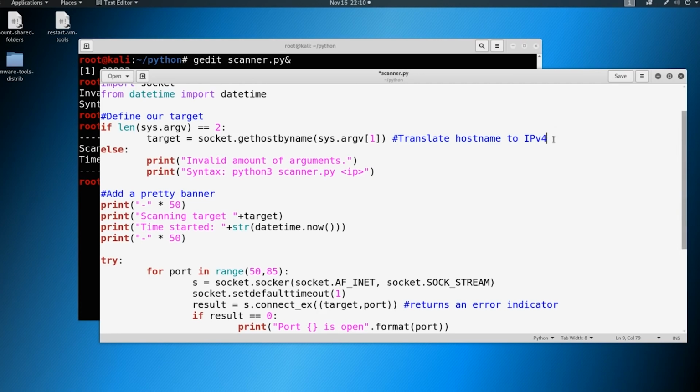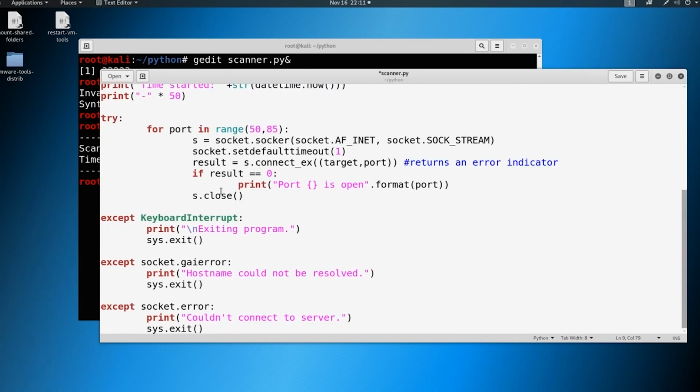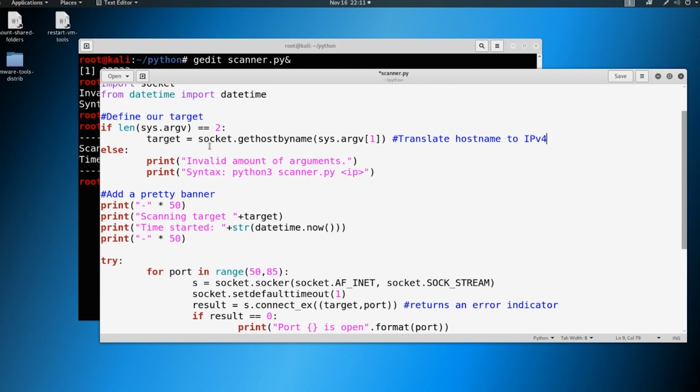Right now, not that big of a deal. We're writing this for ourselves, so it doesn't have to be perfect, but if we write this for somebody else, or put this on GitHub, we want all those errors to be handled. And that's where these exceptions come into play, and these if statements at the beginning come into play as well, so we can handle those errors and exceptions, and really start thinking logically about how an end user might fat finger something or break a program or even do something maliciously, possibly.